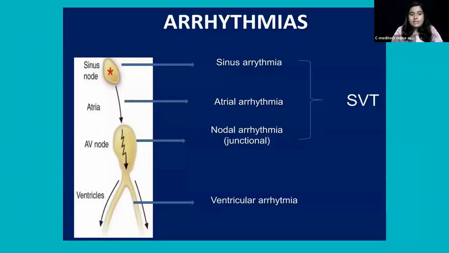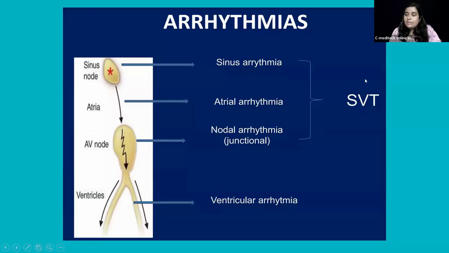Okay, so you can see here how it is transmitted from the sinus node to the atrium area, atrium contraction, then the AV node. From the AV node, the bundles will reach the left and right ventricles. So in such areas, the arrhythmia can be caused. If it is in the sinus area, sinus arrhythmia. In the atrial area, atrial arrhythmia. In the AV node area, that is the nodal arrhythmia.